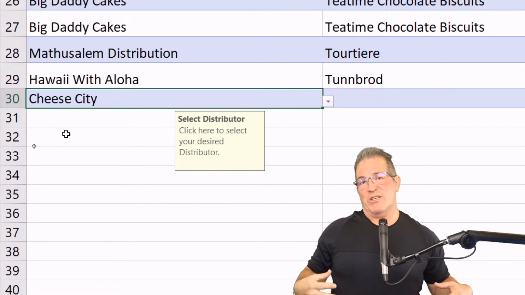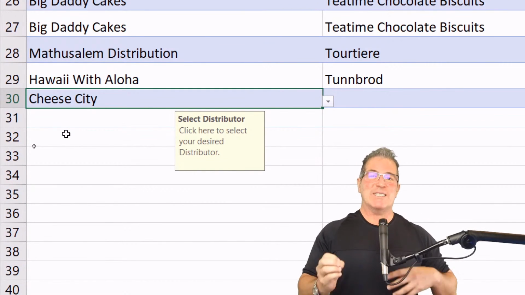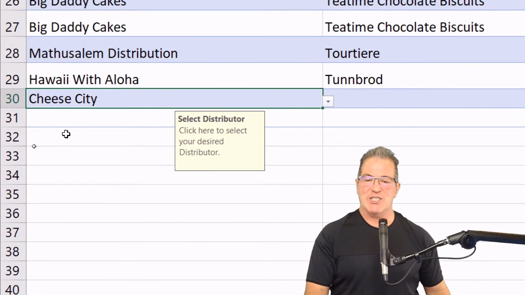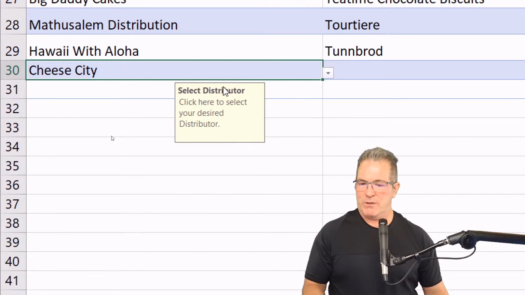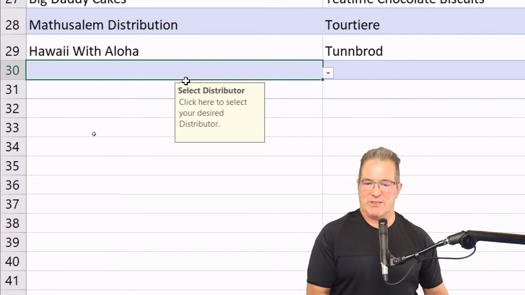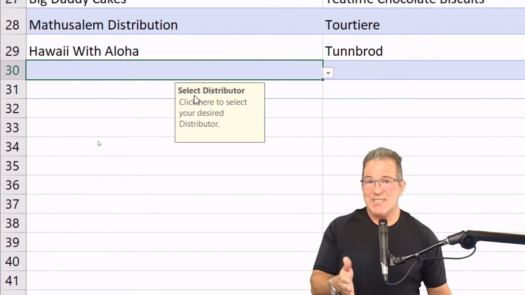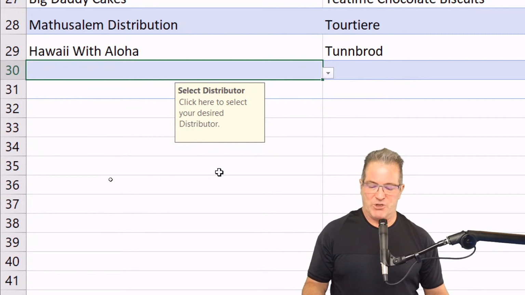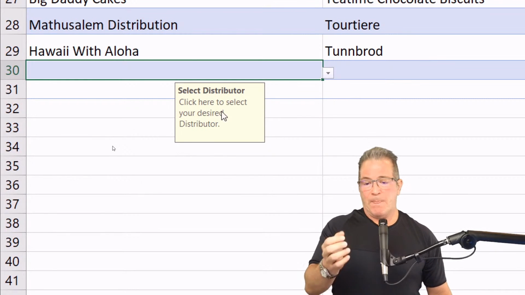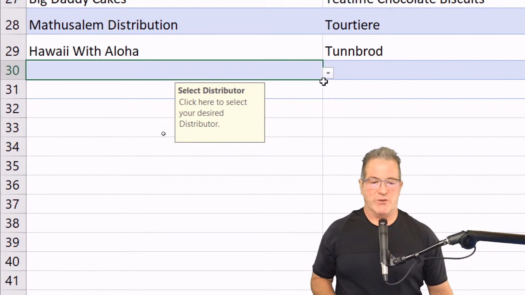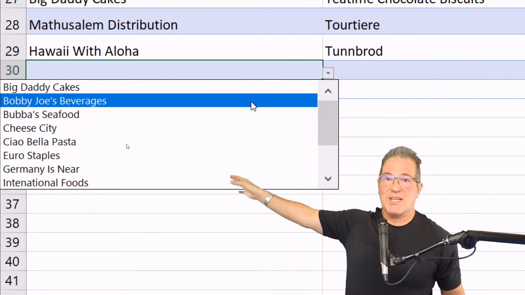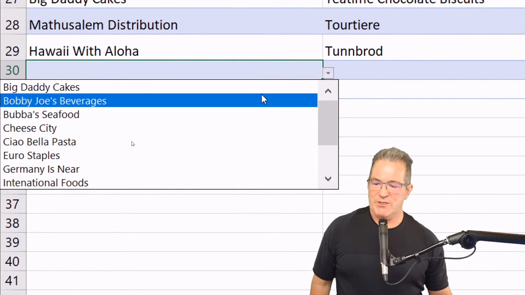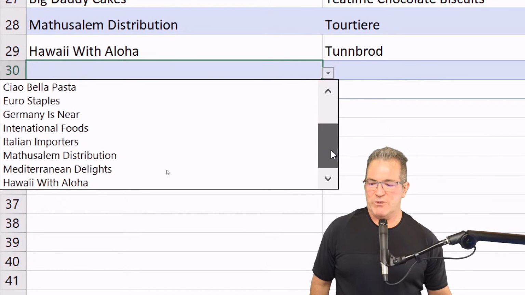Data validation ensures that only specific data that we allow is entered. So when we set up data validation in this case, we select a cell. Let me delete the contents of that cell. When I select a cell that has data validation in it, we have instructions. It's letting us know in this case, select a distributor. Click here to select your desired distributor. So we click on the drop down and Excel is looking at a list that we have off to the side. This comes from that list. And then we go right ahead and just pick what we want.